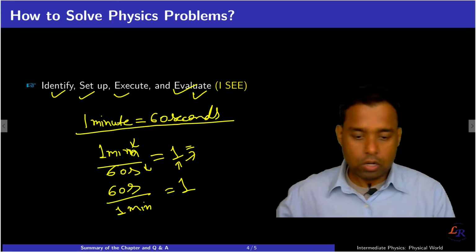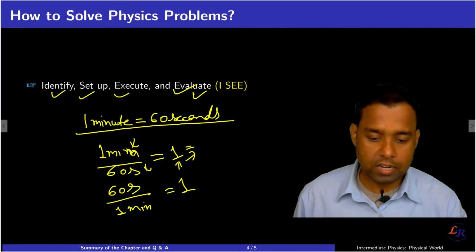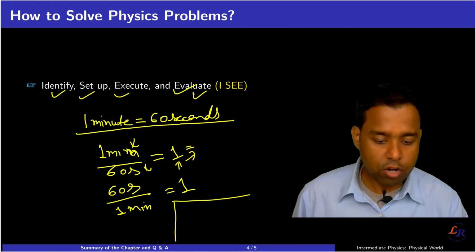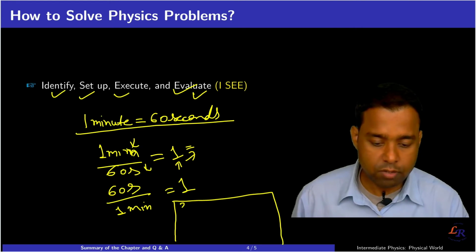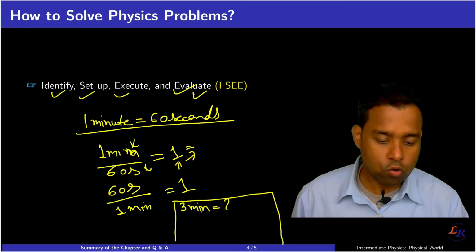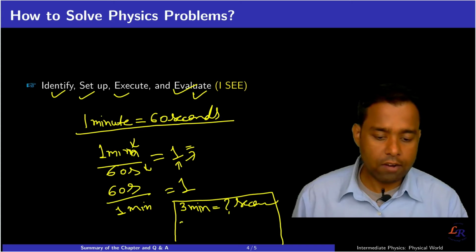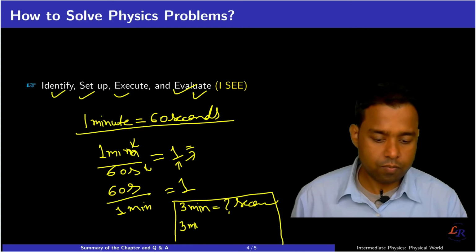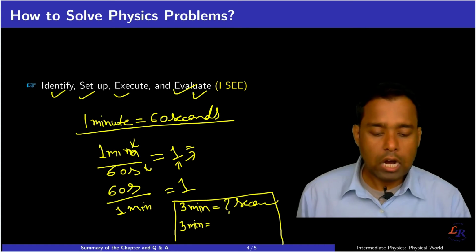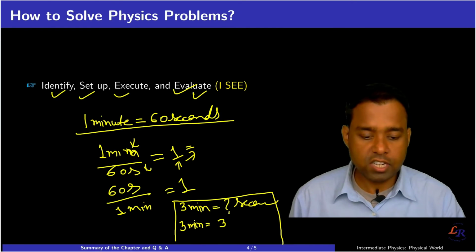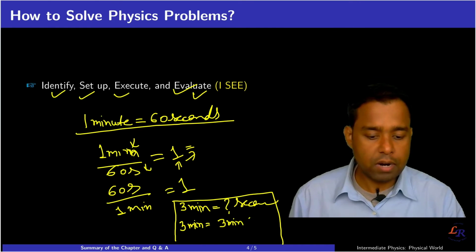Now let me give you another example. Let's say I am trying to convert 3 minutes into seconds. 3 minutes is equal to how many seconds? So I will write 3 minutes and then multiply by 1.